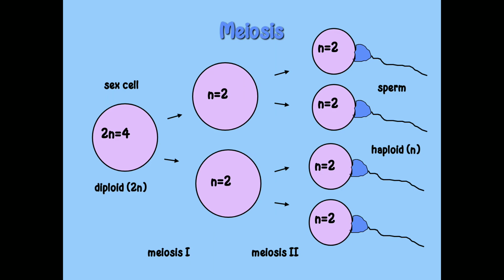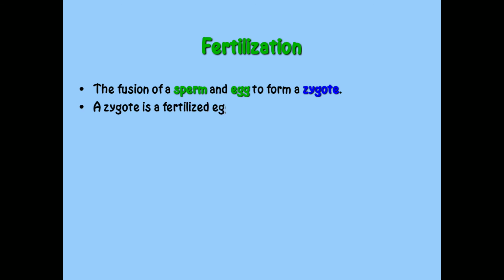As we have seen earlier, this is a diploid cell, that is a sex cell. During meiosis first, 2 haploid cells are produced, and during meiosis second, 4 haploid cells are produced. As we know, fertilization is the fusion of sperm and egg to form a zygote. A zygote is a fertilized egg.